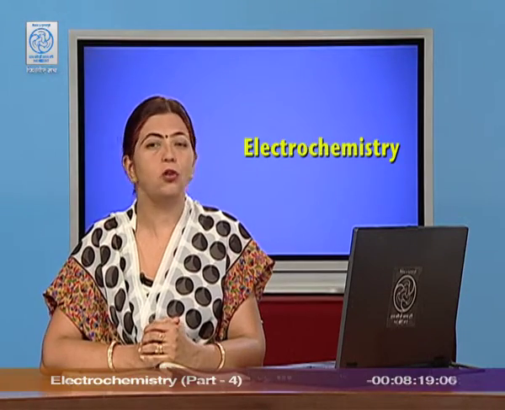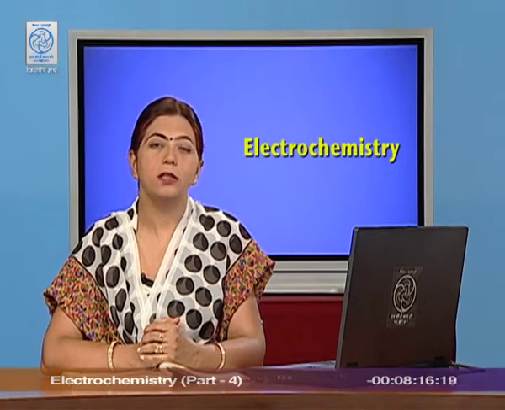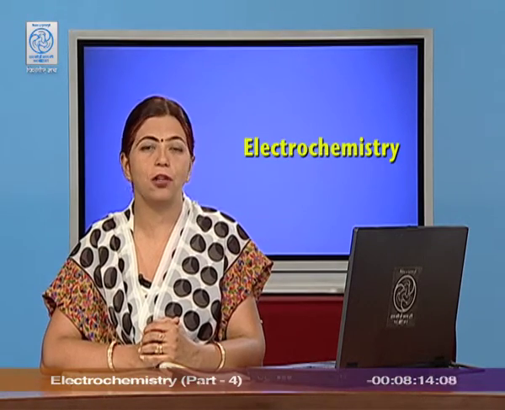Now, for the strong electrolyte, let me explain what happens exactly. In the strong electrolyte, we know that it is dissociated completely. So, on dilution, there is not much appreciable increase in the number of ions, but the mobility of ions increases when we dilute the solution. And when the mobility of the ions increases, lambda m automatically increases. With the help of the graph, you will be able to understand the behavior of a strong and the weak electrolyte.